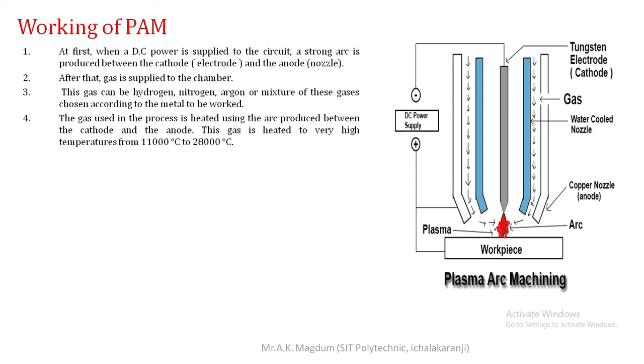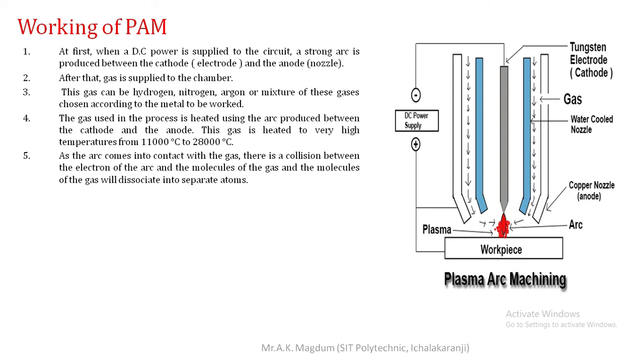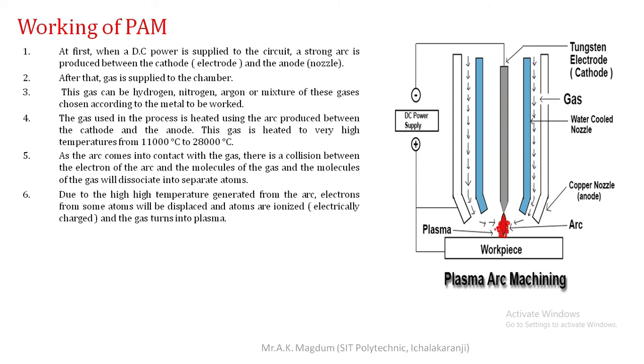Next, as the arc comes into contact with the gas, there is a collision between the electrons of the arc and the molecules of the gas, and the molecules of gas dissociate into separate atoms. That is a very important thing.